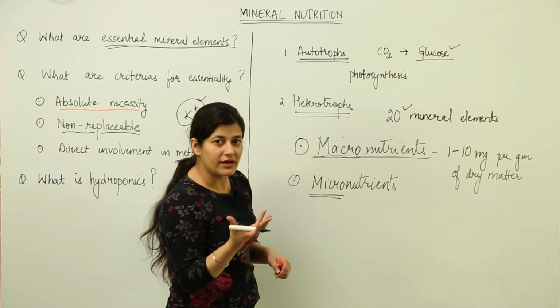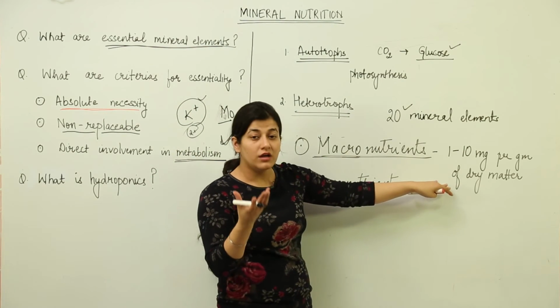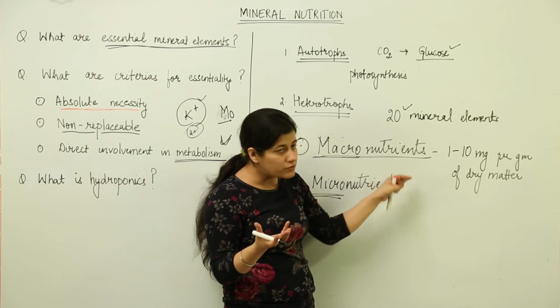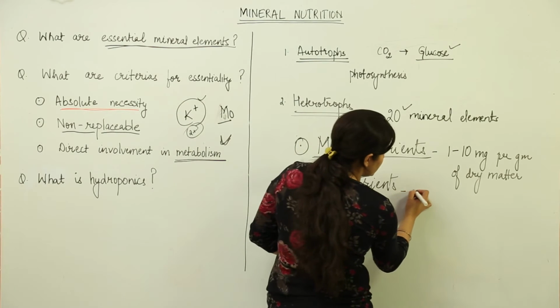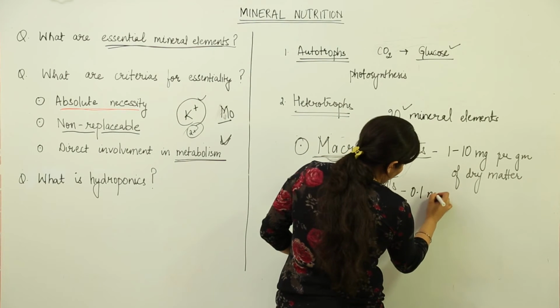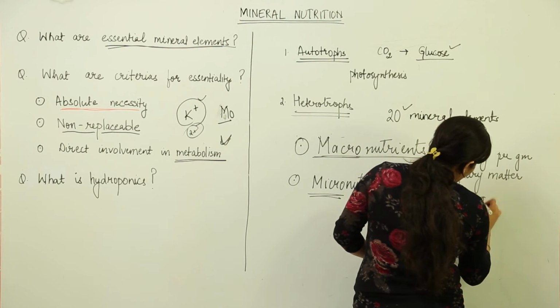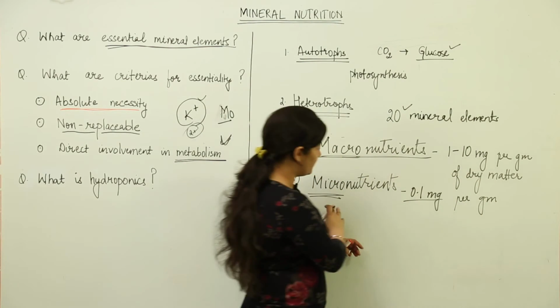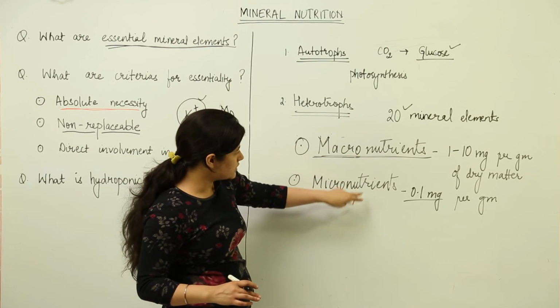Alright, I take 1 gram of dry matter, and in that 1 to 10 milligram of that particular mineral element is present, I would classify it under macronutrient. And if it is present in less than or equal to 0.1 milligram per gram of dry matter, then it would be classified as a micronutrient. So we get across macronutrients and micronutrients.